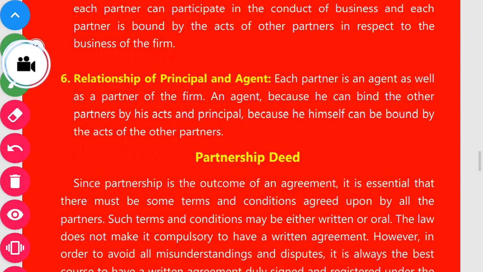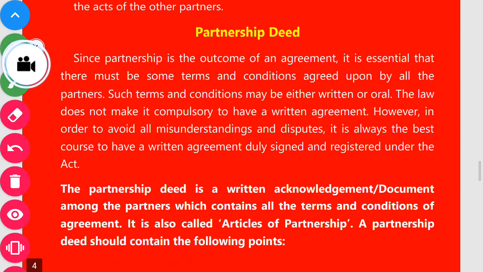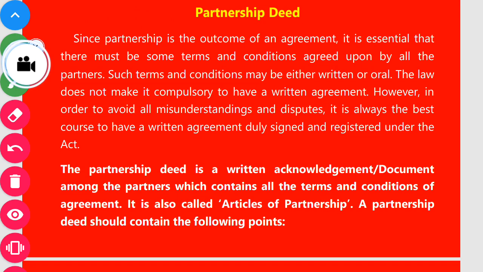Now we will discuss the next important concept, that is partnership deed. Try to understand what is the partnership deed and how it works. Since partnership is the outcome of an agreement, as we have discussed in the previous topic, features of partnership, partnership comes into existence by an agreement.